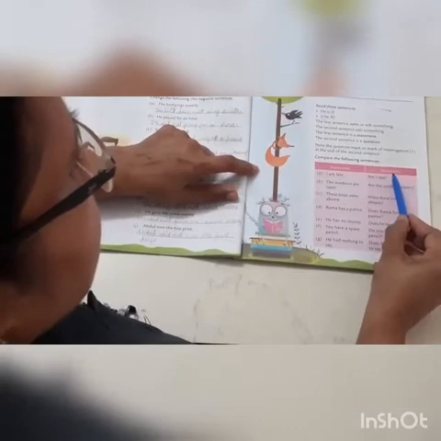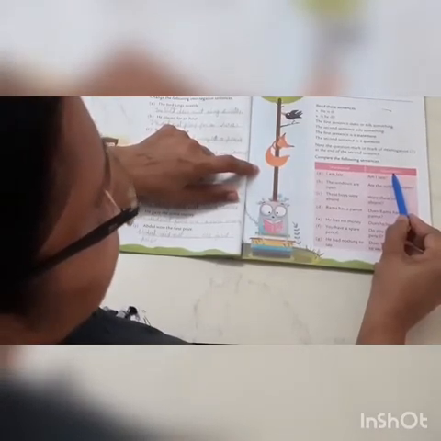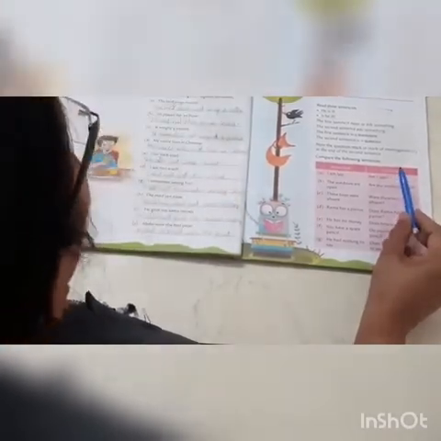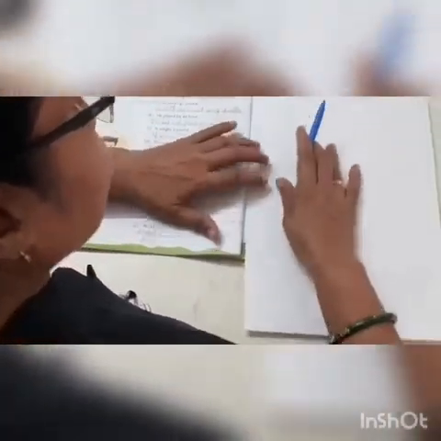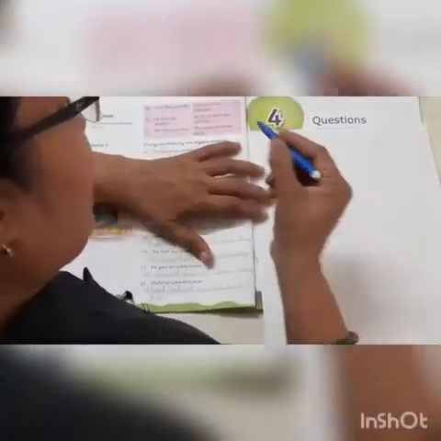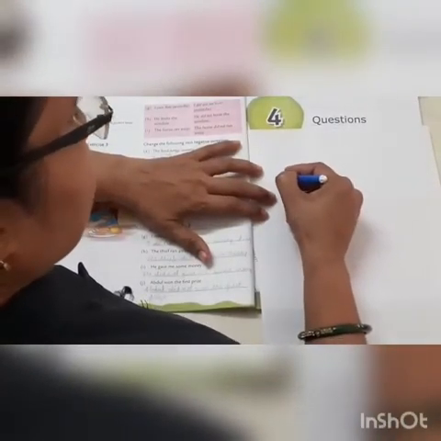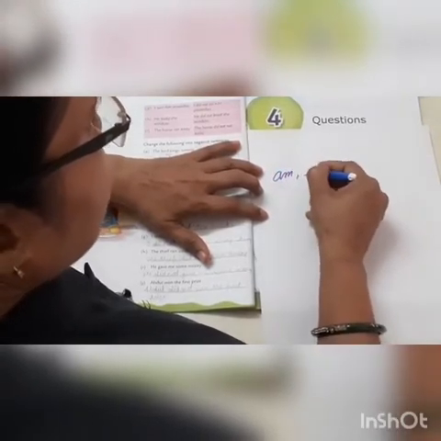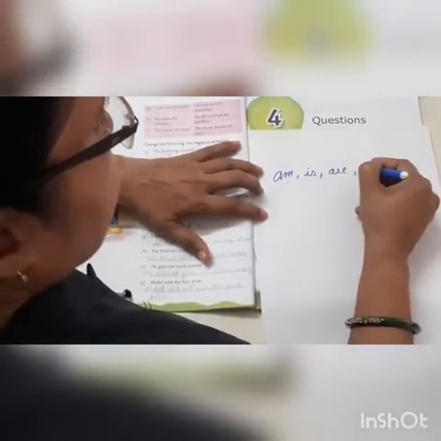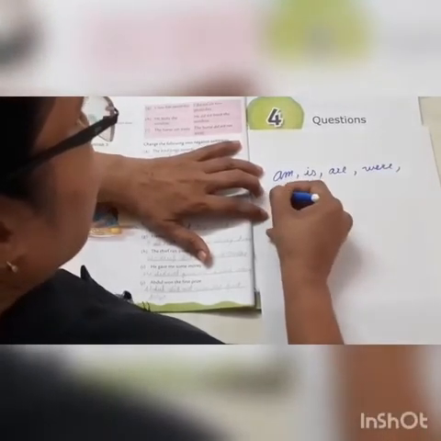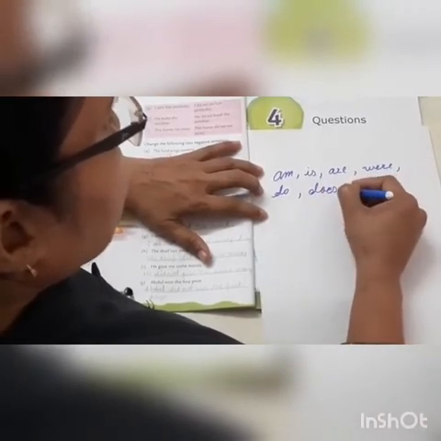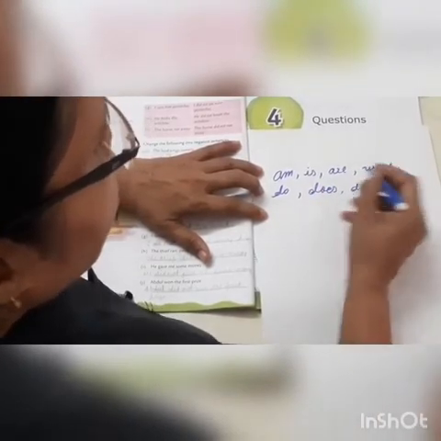Students, when we start the question form, we can start it with some auxiliary verbs: am, is, are, were, do, does or did.